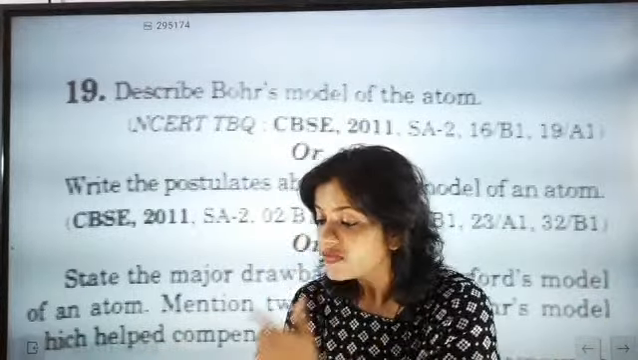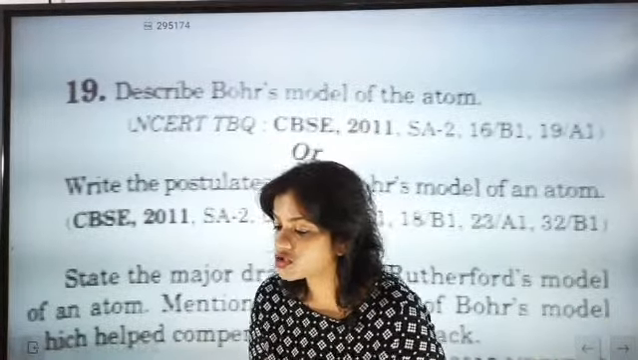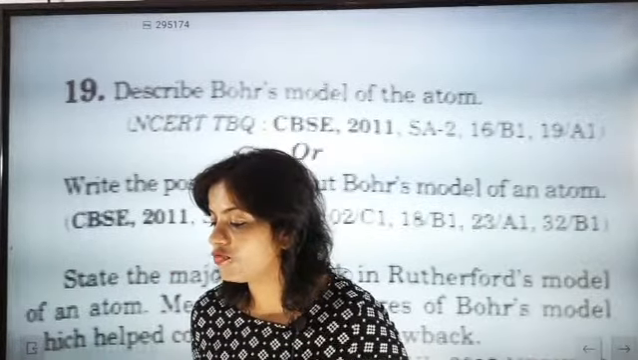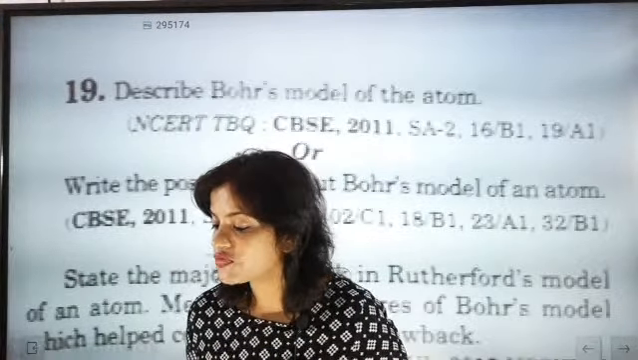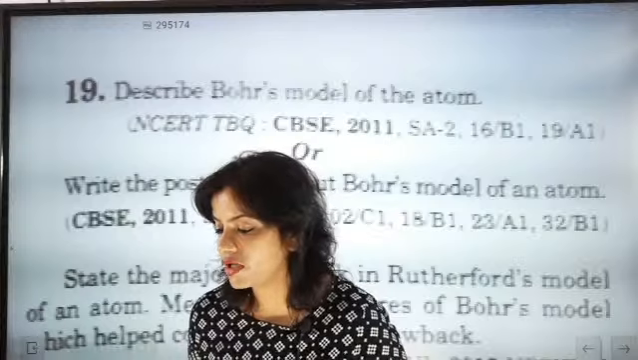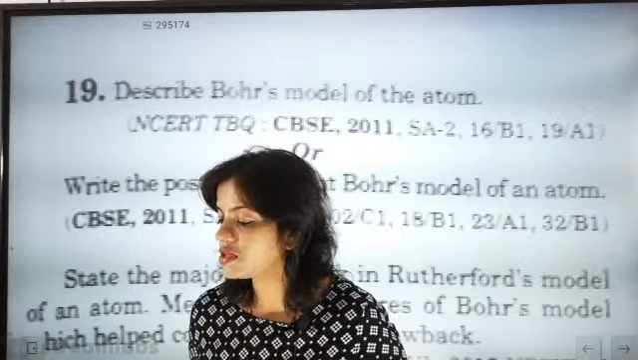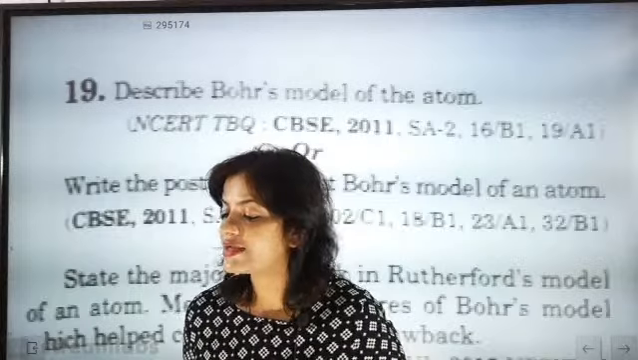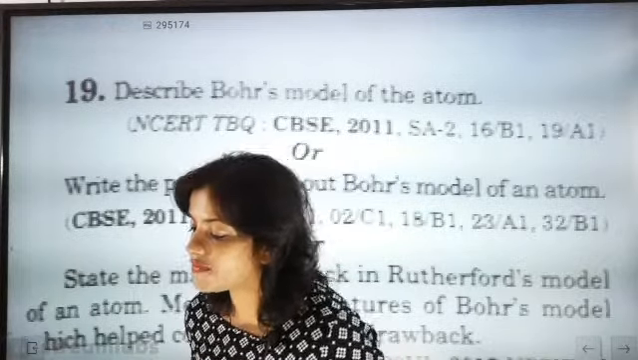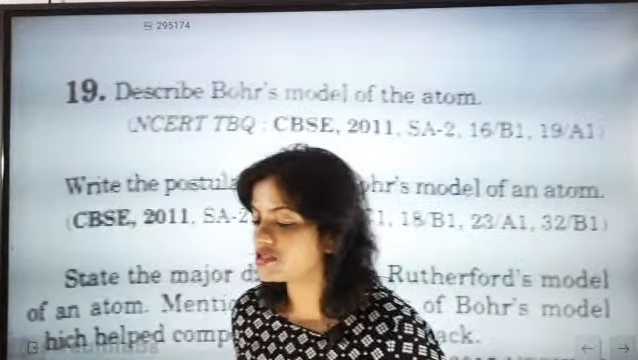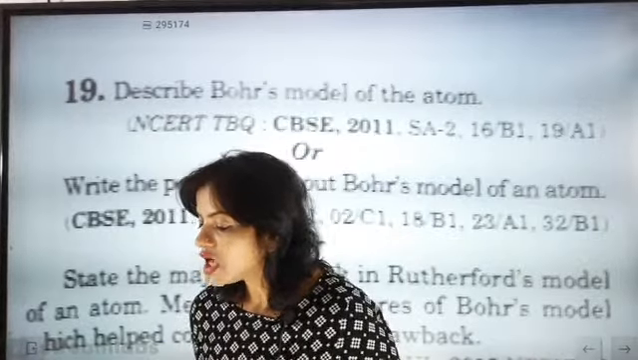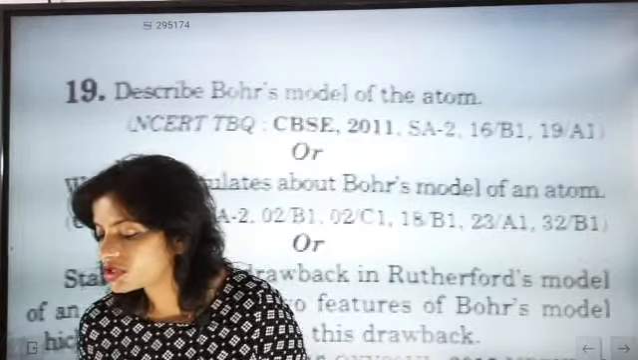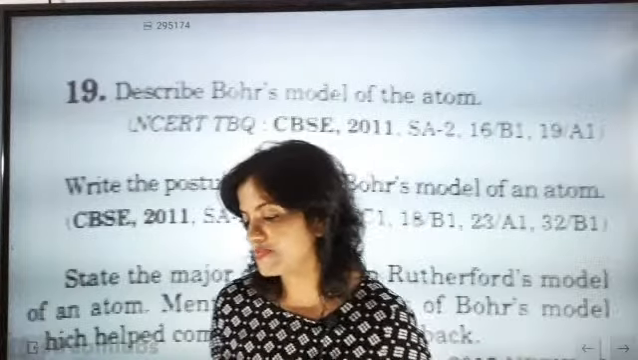Very good, Shruti. Then Kanishka says the Bohr model consists of a small nucleus surrounded by negatively charged electrons moving around the nucleus in orbits, known as shells or orbits. Ashwin says the atom consists of a small positively charged nucleus at its center, surrounded by negatively charged electrons in definite circular paths. Fine. Ashwin also says the nucleus contains all the protons and neutrons of the atom.